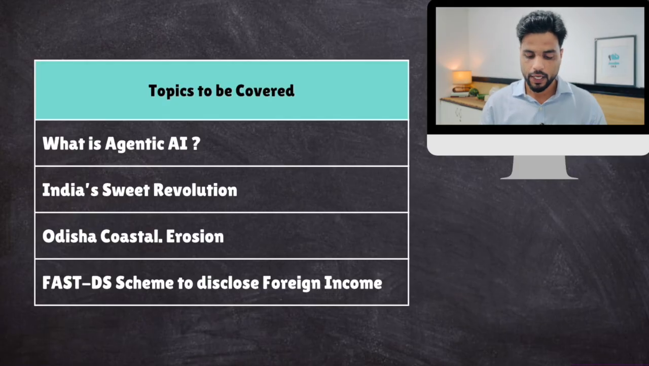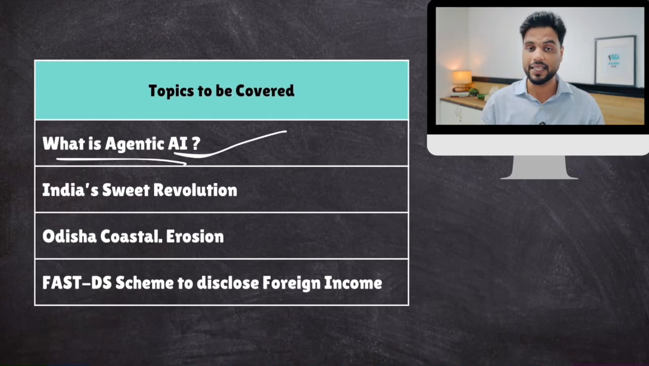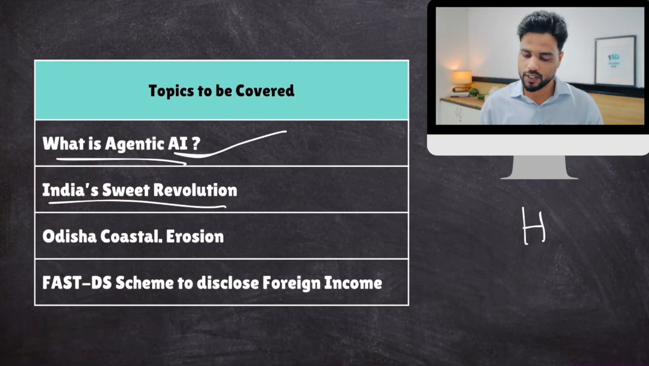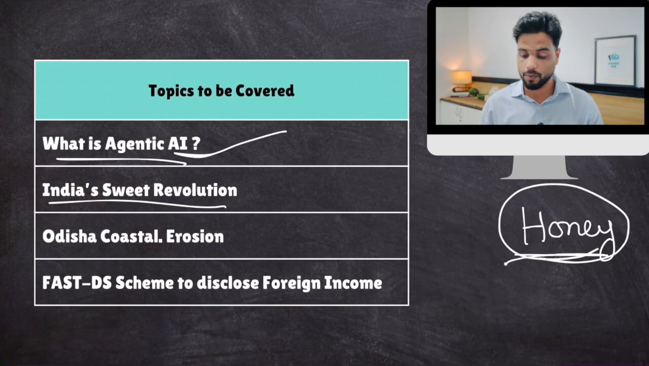to cover. Okay, topic number one is pretty interesting because this is on the rise. What is agentic AI? So we'll talk about this and the pitfalls associated with this. Then topic number two is India's sweet revolution. Sweet revolution is associated with honey production. India is very well placed, but there are certain problems. There was this editorial in the Indian Express newspaper with respect to this. So that is why we are covering it.